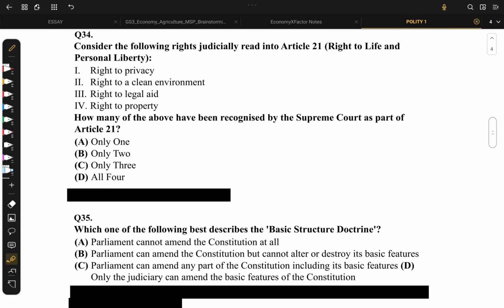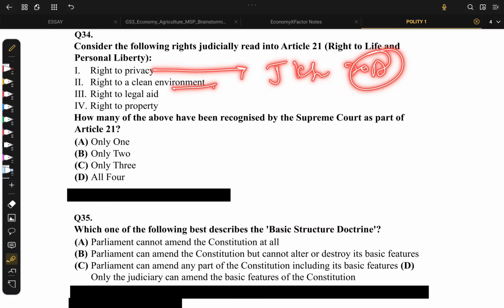Coming to question number 34. Consider the following rights judicially read into Article 21, right to life and personal liberty, right to privacy. Yes, we got this through Justice K.S. Puttaswamy case of 2017. And right to clean environment.